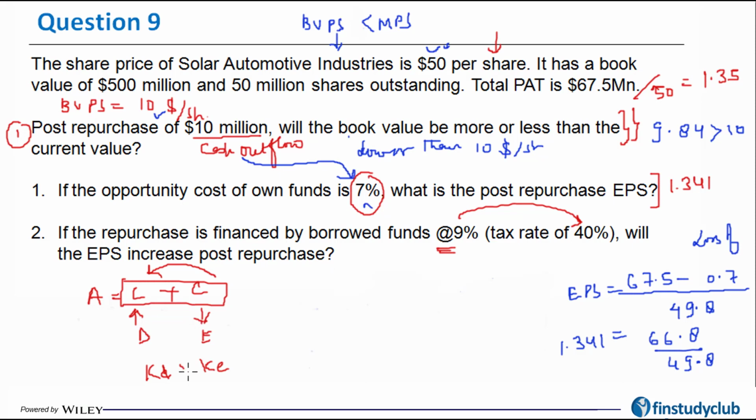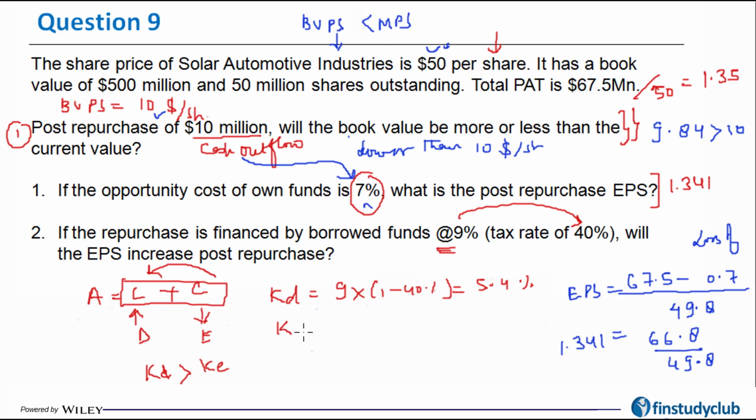So if, let's say, the cost of debt is more than the cost of equity, then it will turn out to be a bad decision. But if the cost of equity was more than the cost of debt, then it will turn out to be a good decision and EPS post repurchase is going to increase. So let us calculate the cost of debt post facto: 1 minus 40% is equal to 5.4%.